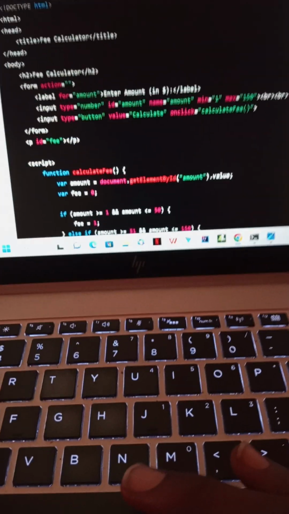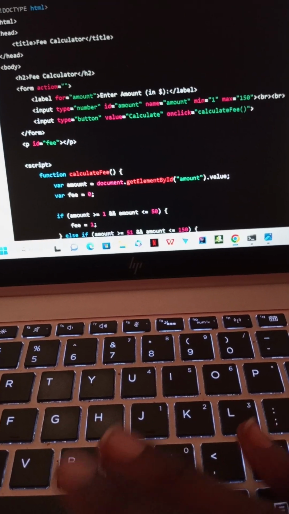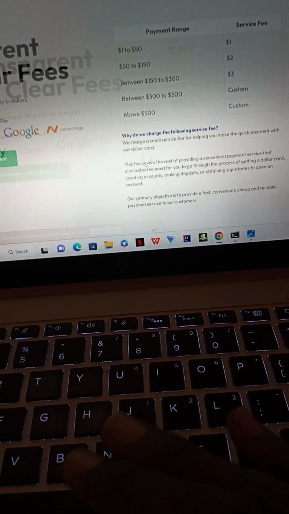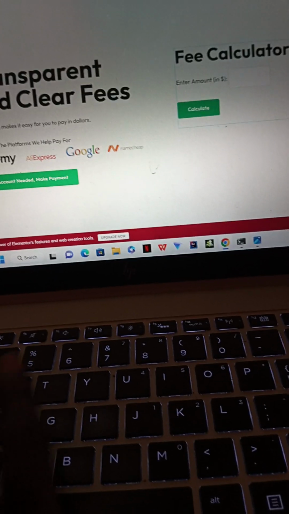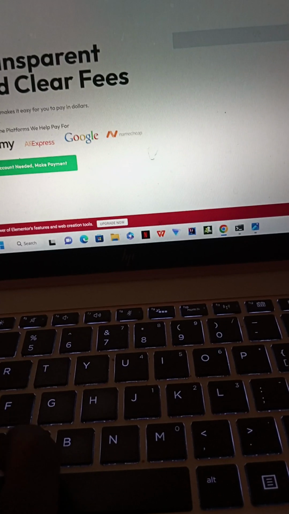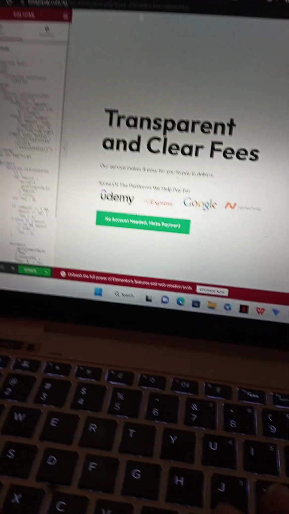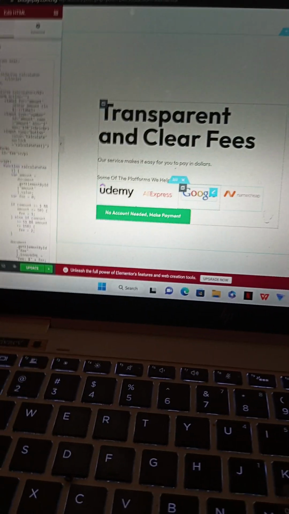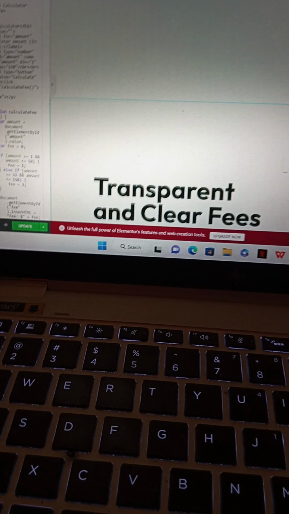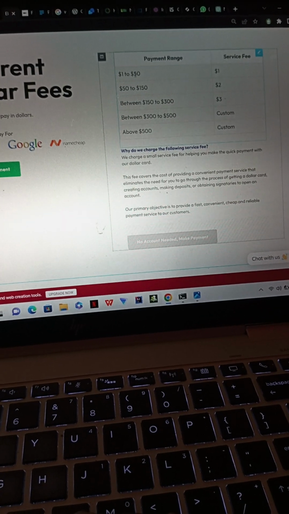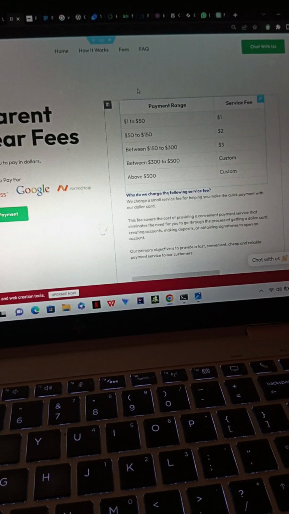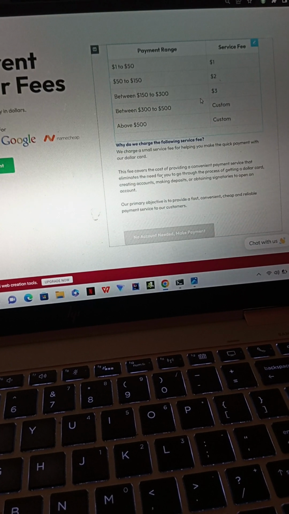This is the code. So I copied the code. I went back to this stuff. Where is it? I went back to this and pasted it. It's an HTML block. If you're a WordPress designer, you know this HTML block. So this is what it did. This is the range. Let's use 45 and see. So 45 plus 1, that's supposed to be 46, right?